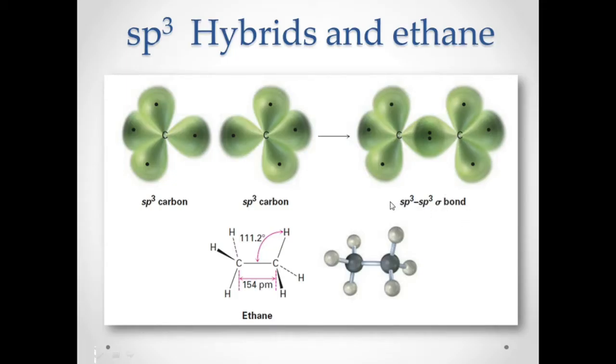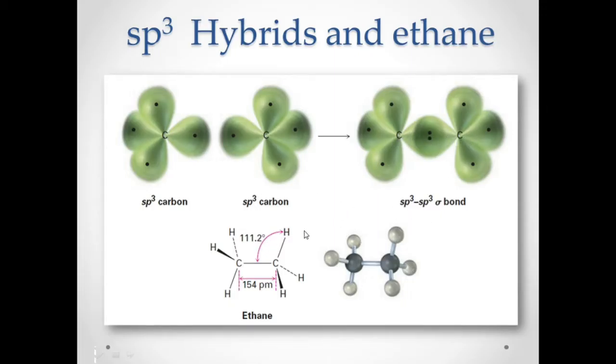And this is what we call an sp3 sigma bond. A sigma bond is basically a single bond. There is an overlapping of orbitals between the C here and the other C, which results in a sigma bond, an sp3 sigma bond, because both of these carbons are sp3 carbons.